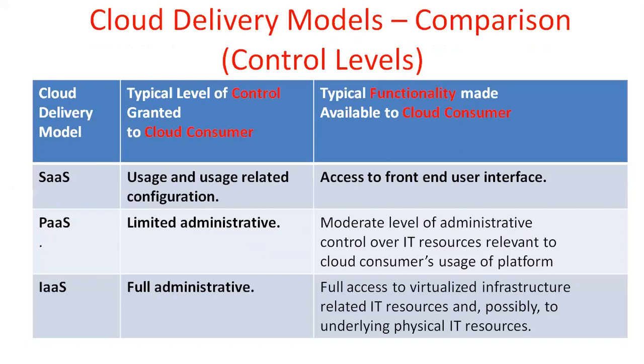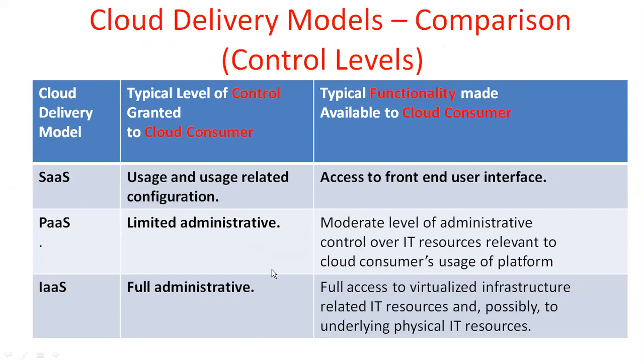Coming to the next important point, the comparison between the three different service models. How can we compare these service models? By the level of control given to the cloud consumer, and the functionality made available to the cloud consumer.